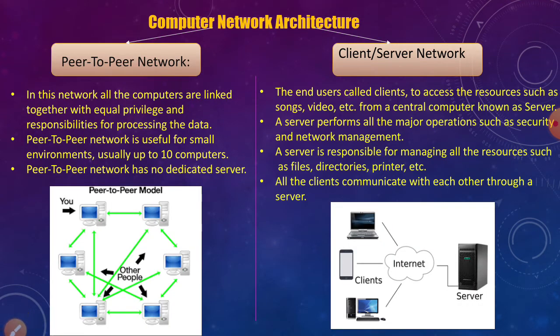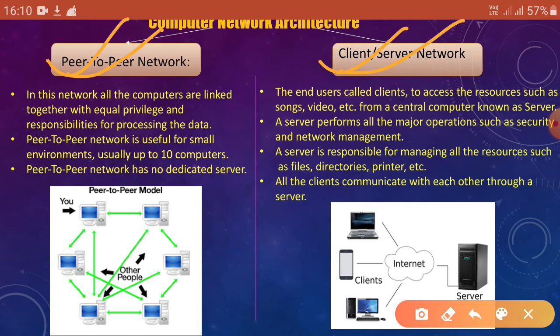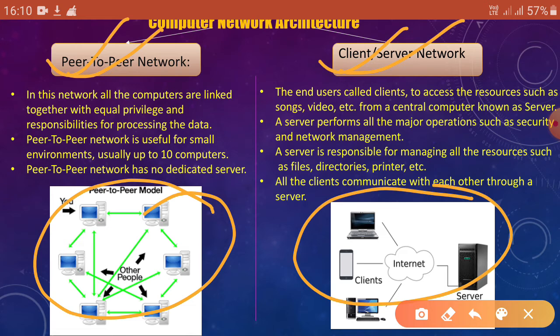Now the part is architecture. Computer network architecture. So what are the types of computer network architecture? One is peer-to-peer network, one is client server network. So now we will be learning about all the points of peer-to-peer network and client server network one by one, and the diagrams are at the below. So look at the diagram and listen to our points.